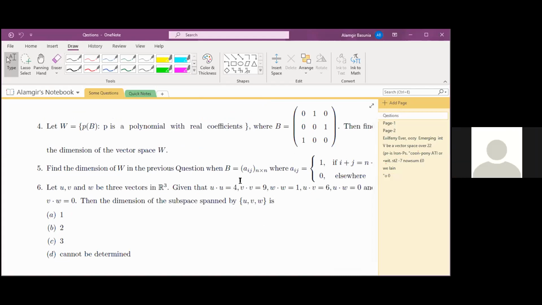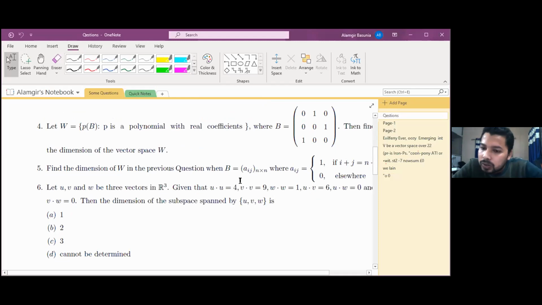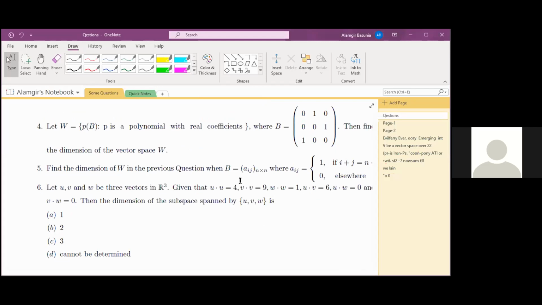Sir, does P of B here indicate the characteristic polynomial or any polynomial? Your voice is not clear actually. You can also write in the chat box. Sir, I am saying, does P of B indicate a characteristic polynomial or any polynomial? No, any polynomial.